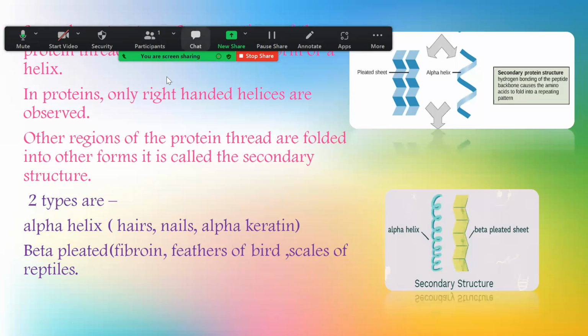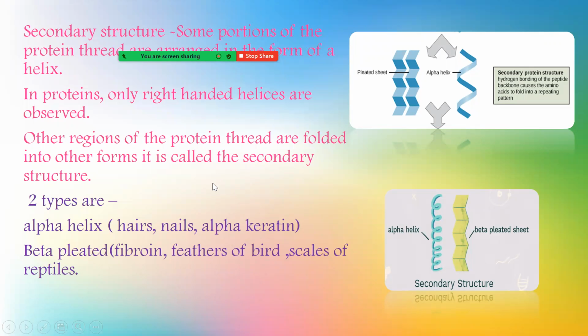Talking about the secondary structure, some portions of the protein thread are arranged in the form of a helix. In protein, only right-handed helixes are observed. Other regions of the protein thread are folded in the form of a pleated sheet, which is also known as secondary structure. That means the secondary structure is of 2 types: alpha helix, for example in hair, nail, keratin, and beta pleated sheet, which you find in feathers of birds and scales of reptiles.